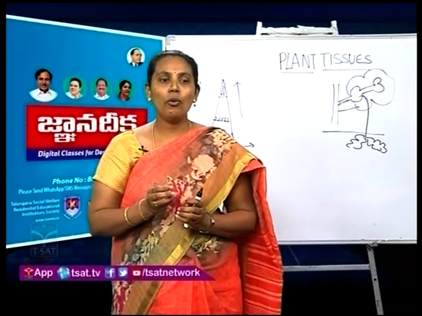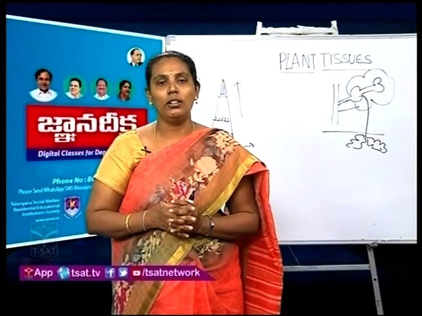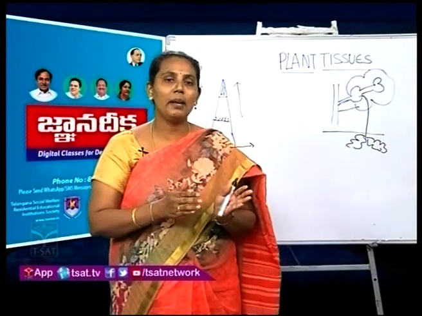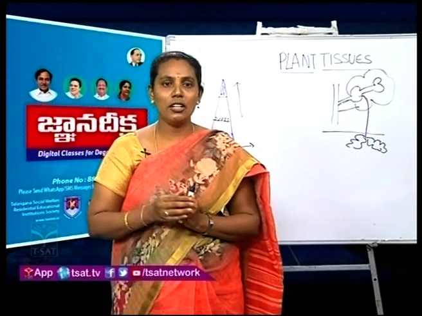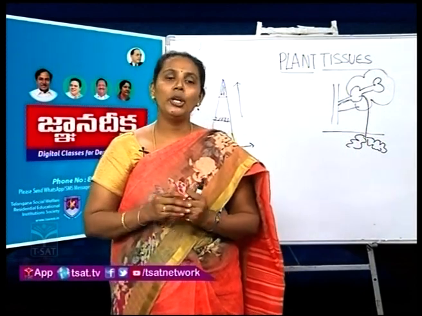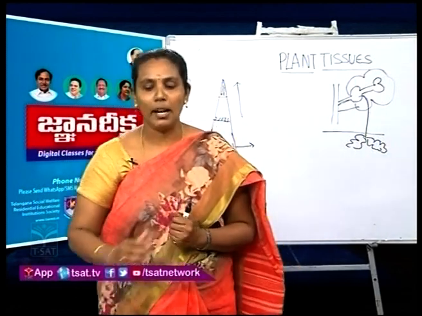And collenchyma cell wall is made up of cellulose, and pectin is deposited on that cell wall. This is the major difference between parenchyma and collenchyma. Based on pectin deposition, collenchyma is divided into different types. First one is angular collenchyma.